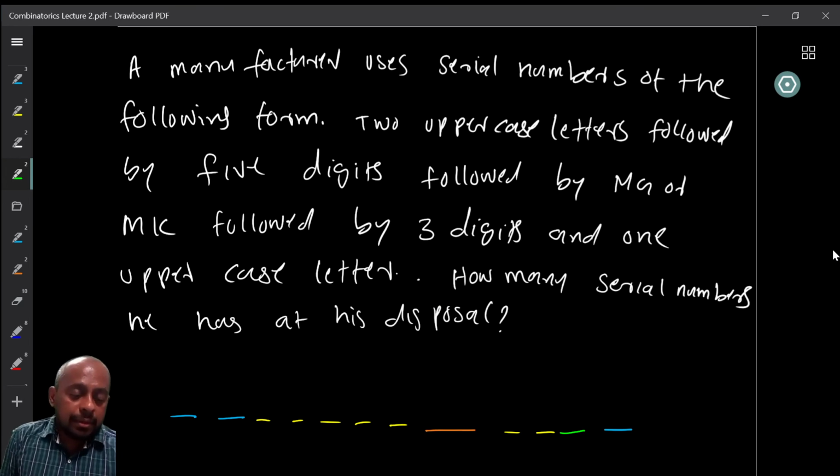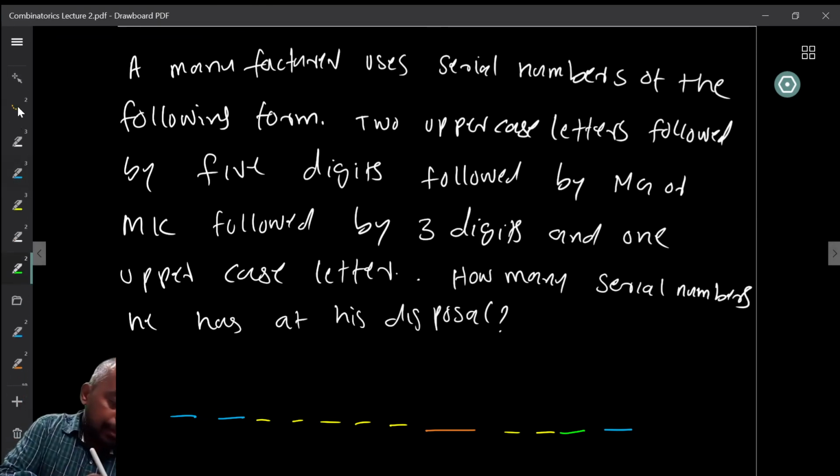Now here is a question. A manufacturer uses, let us say, serial numbers of the following form. So every product that he makes, he puts some serial number, maybe for warranty purposes, etc. Two uppercase letters followed by 5 digits, and then they are followed by the letters capital M and G or capital M and K.